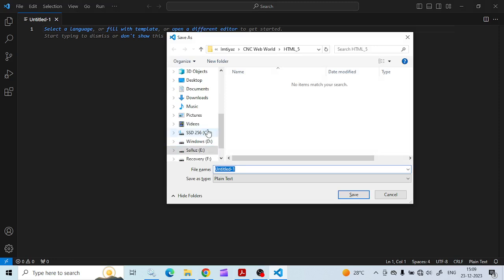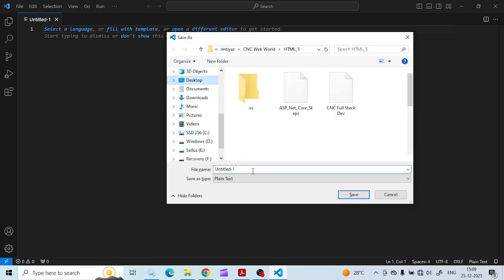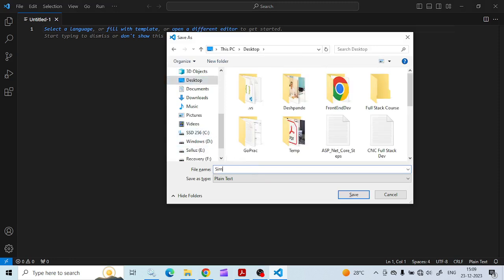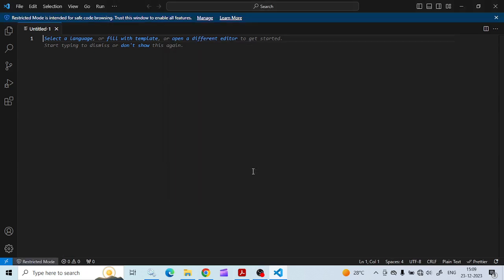Before writing, I'll save this untitled page as simple web page.html. All right, so now we start writing the code for the HTML page.